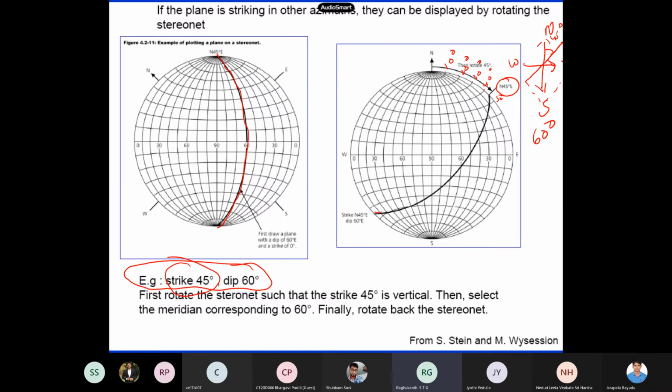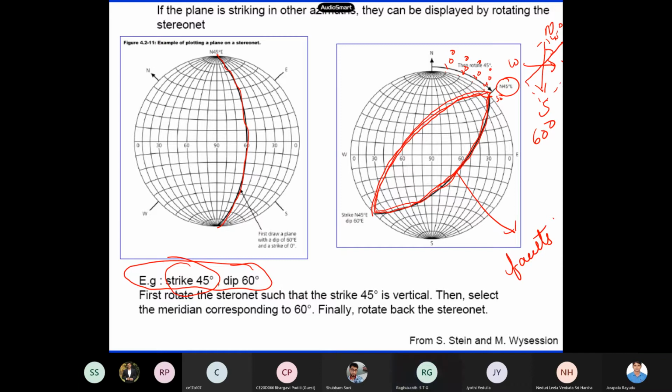Okay, so this tells you that my fault has a 45 degree strike angle, and then the dip angle is 60 degrees. So in the stereo nets, curved lines indicate the faults. Suppose I want to draw, what will this plane be? Suppose I have it like this, what is the strike angle and dip angle of this plane? Approximately.